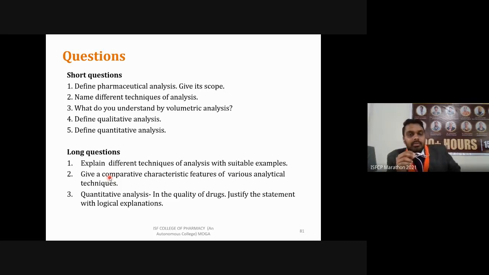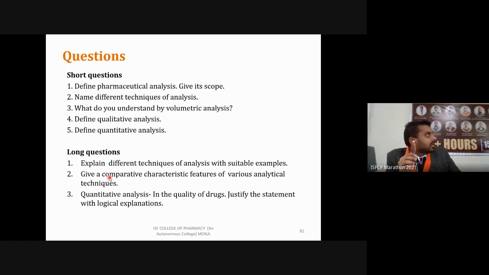So you can cover instruments in this case, then the different techniques: volumetric, gasometric, gravimetric, and all instruments. Then, quantitative analysis in quality of drug. How is quantitative analysis helpful in the quality of a drug? Justify this statement with logical explanations. I already told you the example of a paracetamol tablet.